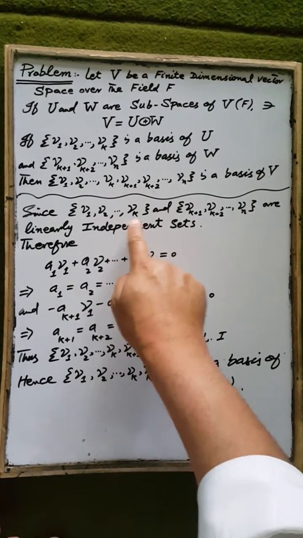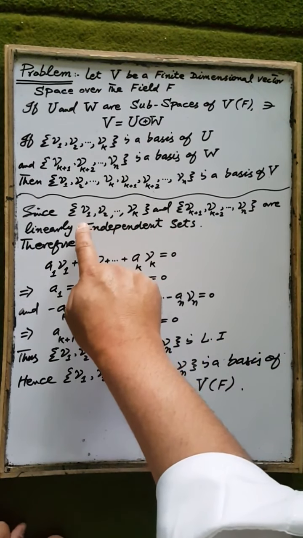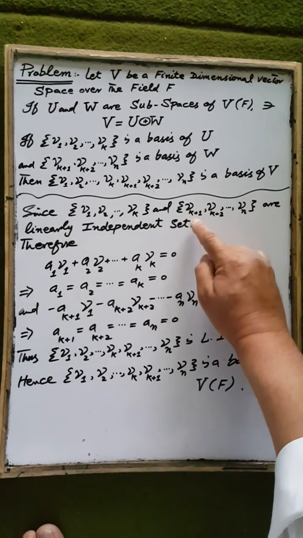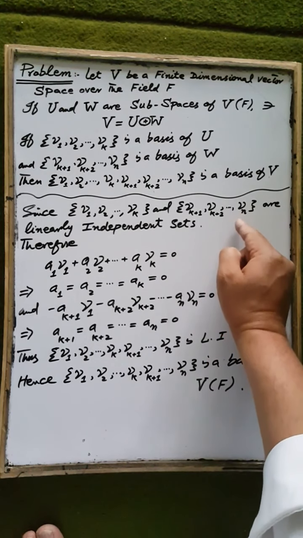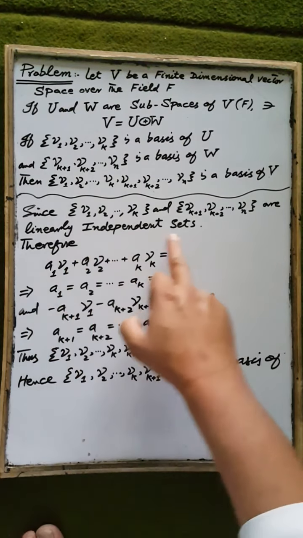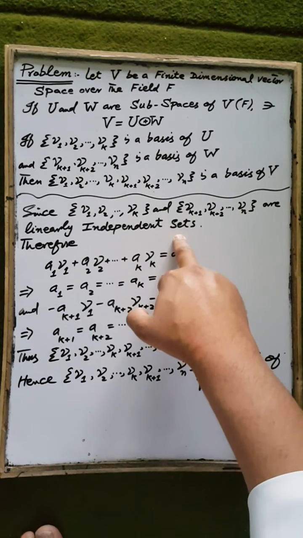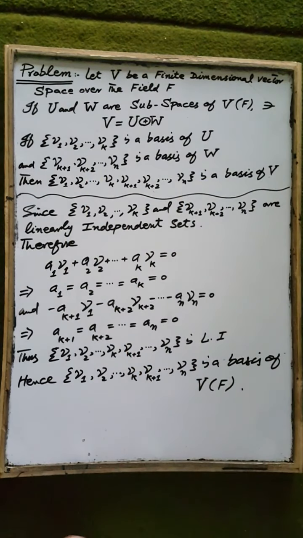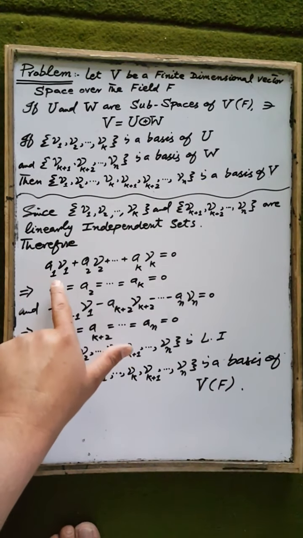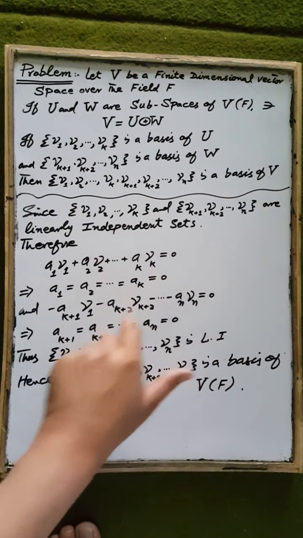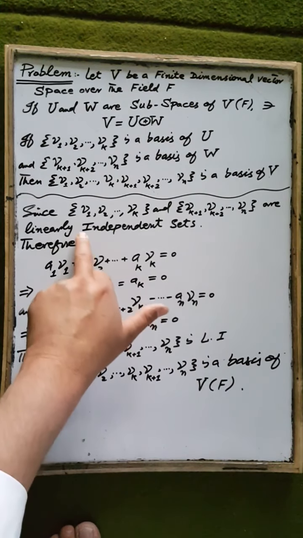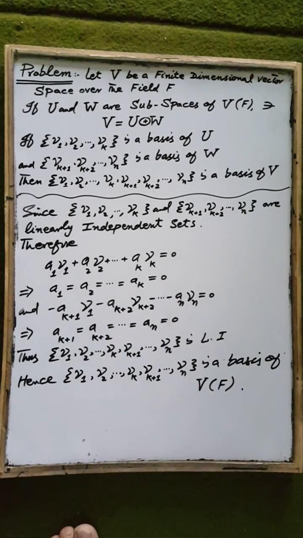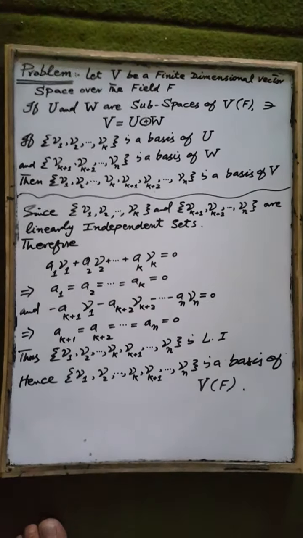Since the set consisting of the elements v1, v2 up to vk of the vector space V over the field F, and the set containing the elements vk+1, vk+2 up to vn, are linearly independent sets in the vector space V over the field F, because these two sets are bases, therefore the linear combination a1 v1 up to ak vk equal to 0 implies, according to the condition of linear independence, that each scalar a1, a2 up to ak is equal to 0.